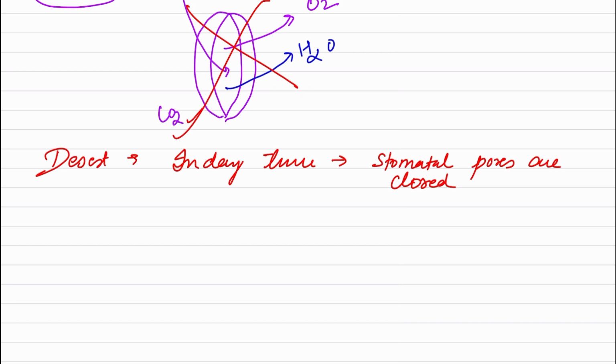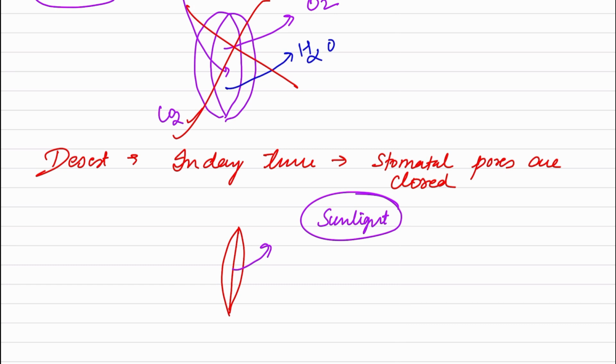Now, what is the benefit of that? If the stomatal pores are closed, then water cannot be lost because of transpiration. But there is one demerit: in the daytime we have sunlight, and we should have the other raw material, that is carbon dioxide. But since my stomatal pore is closed, I cannot have the carbon dioxide.